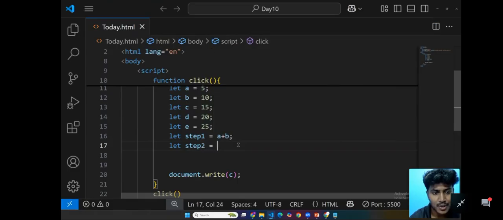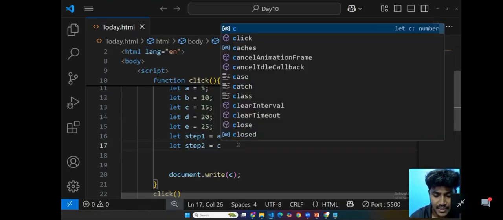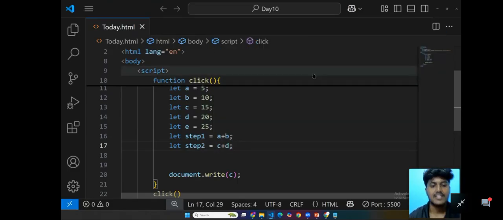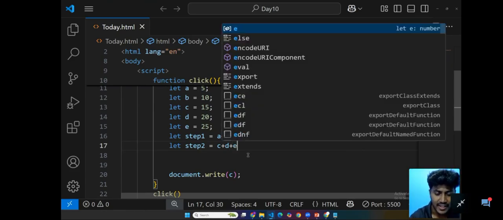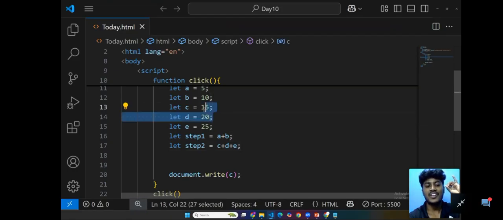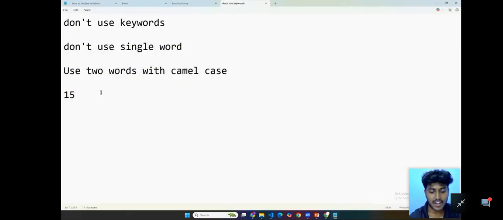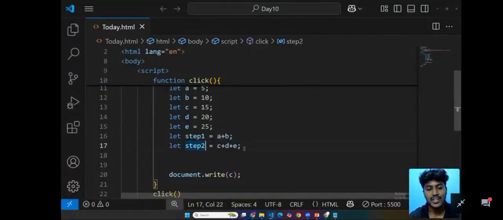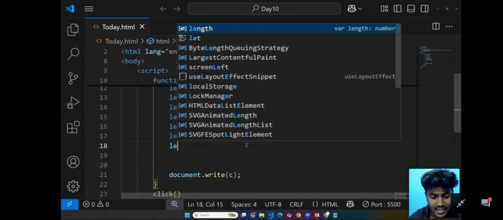Then let step 2 equal to c plus d, and also we can provide e. What is the answer? 15 plus 20 plus 25, I think 45 and 60, plus 60, and it is going to be totally 75.